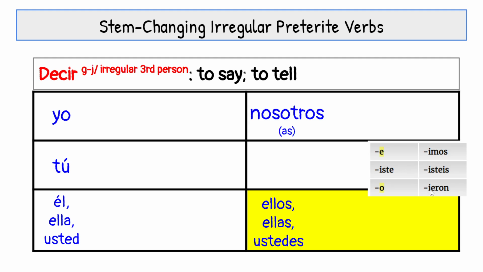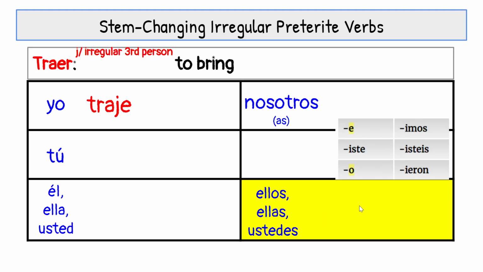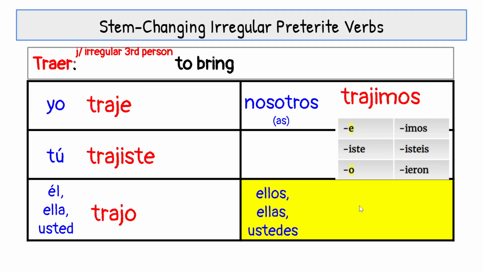And of course I've got the wrong box again. I needed one that didn't have an I in there. I'm so sorry. Dijeron, drop the I. Traer, same thing. Traje, trajiste, trajo, trajimos, trajeron. Drop the I.